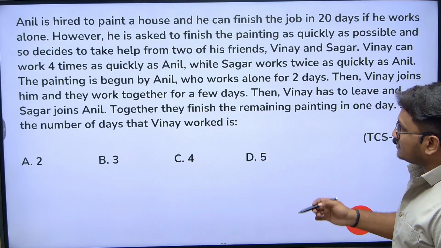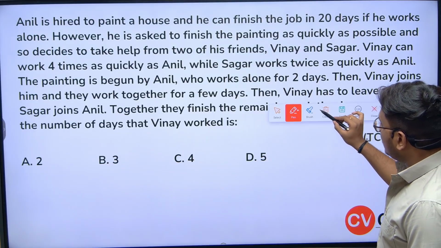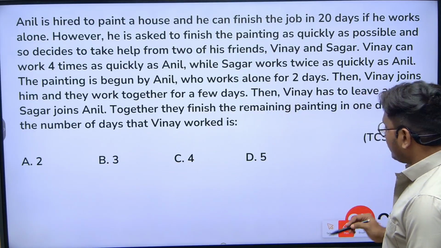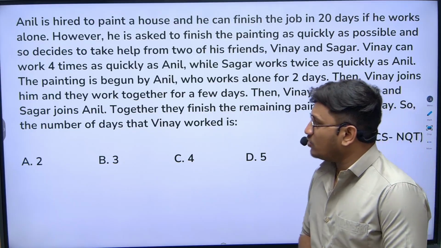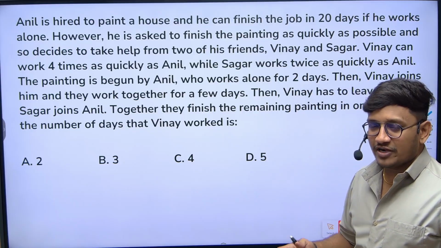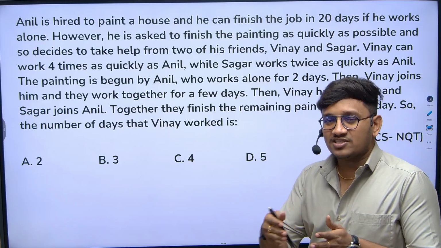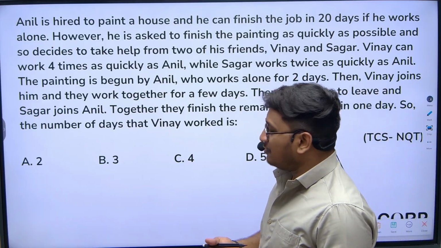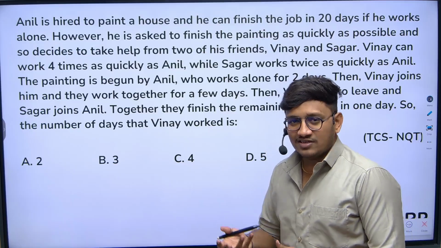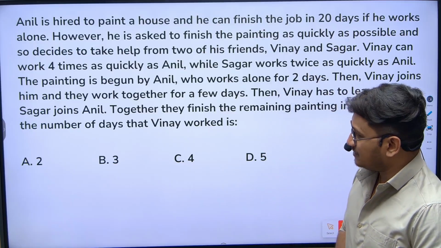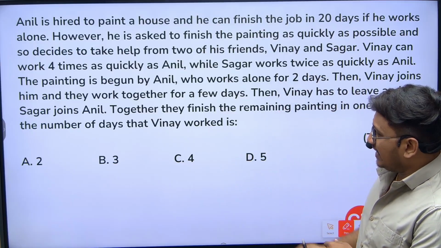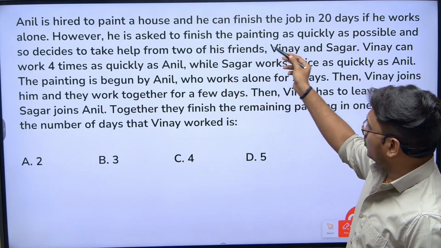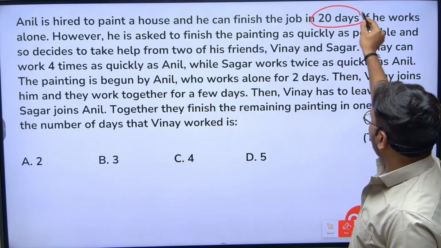Yeah, exactly the same question was asked in the previous exam, TCS. The question is very big, but if you try to understand the conditions properly, you will feel that solving this question is easy. Anil is hired to paint a house, and he can finish a job in how many days?